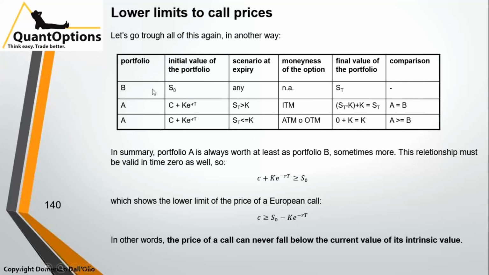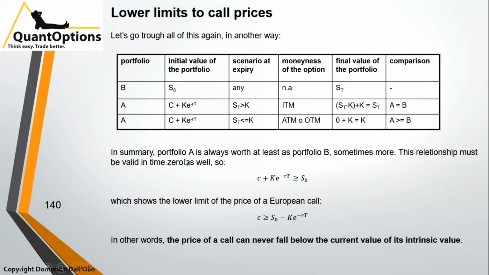So A is bigger than B. Let's go through this again. If ST is lower than K, since A in this situation is valued K and B is valued ST, ST lower than K, B lower than A. So the conclusion is that no matter the scenario at maturity, A is always equal or even higher than B.